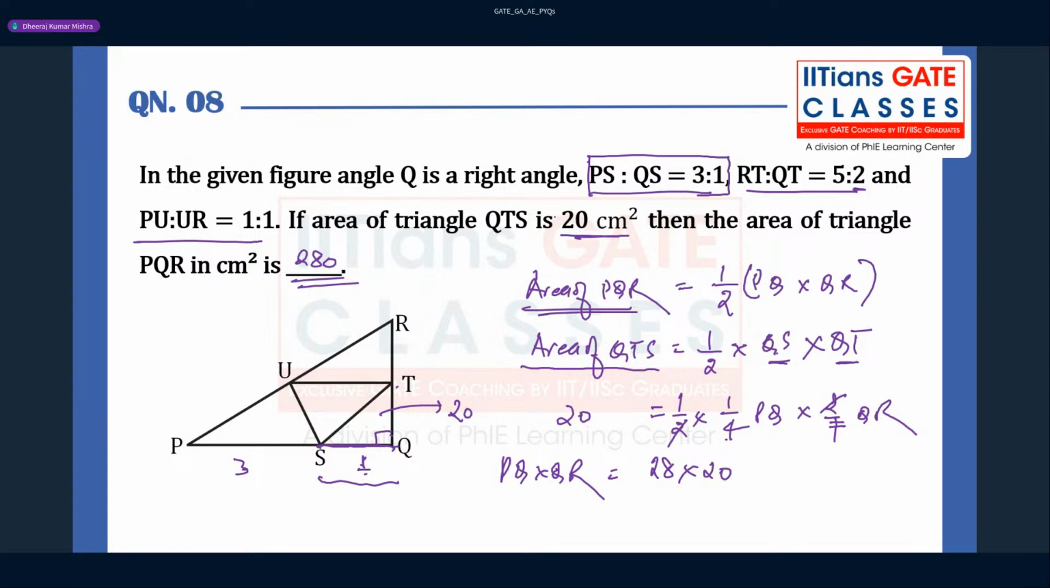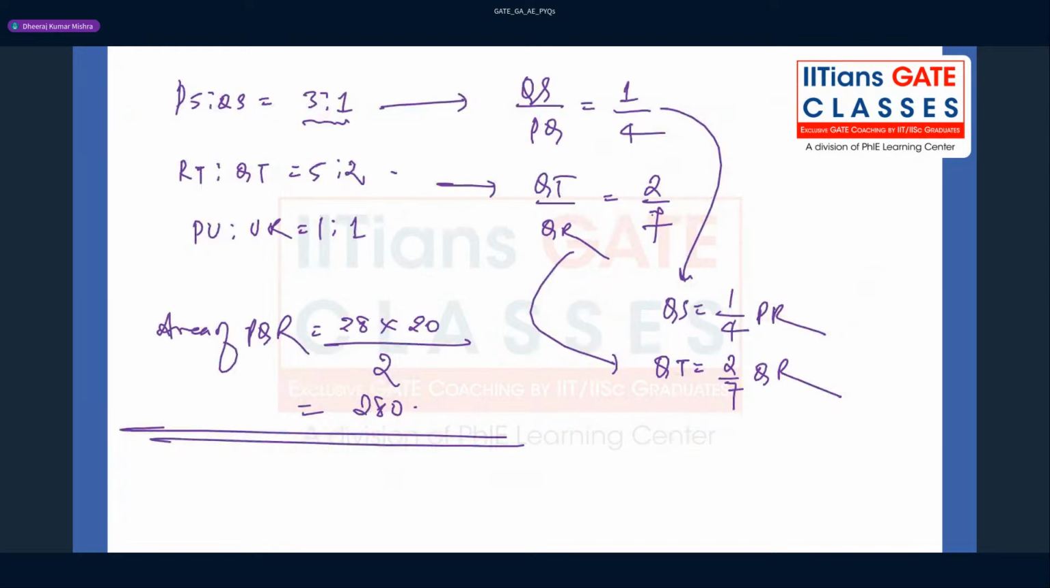So what is the conclusion here, guys? The main thing is they have given the area of this small triangle. So you have to express QS in terms of PQ, and QT in terms of QR, because the area of PQR is nothing but half PQ into QR. A ratio is given, total part is 4 here, and you want QS upon PQ, which can be written as 1 by 4. That is very important to keep in mind. So the answer for this question is 280.